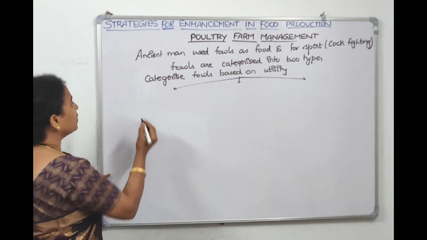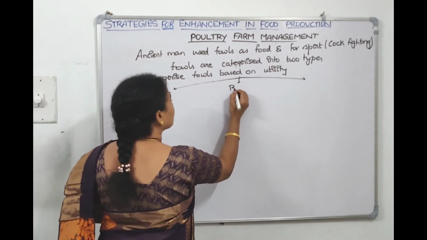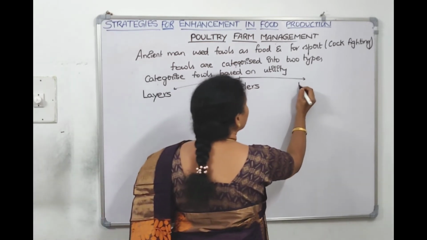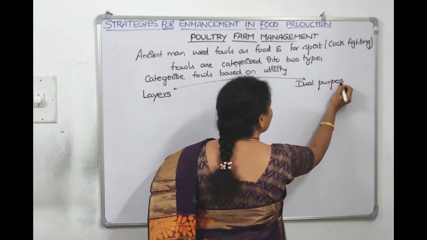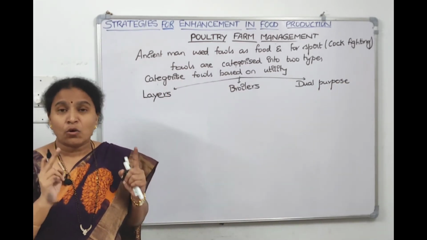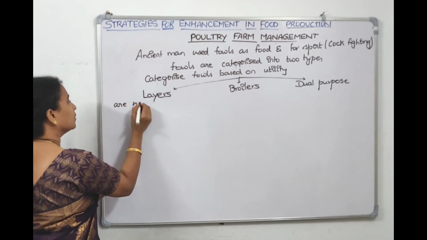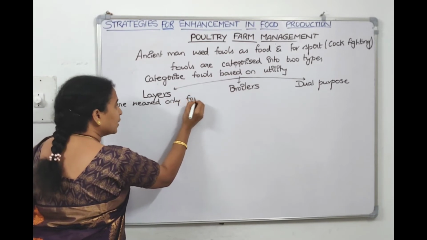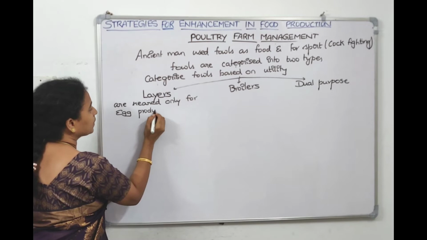So the first one we will write down about layers. The second one is broilers, and the third one is for dual purpose. Now come on, tell me, layers are the breeds which are reared only for egg production, right children?